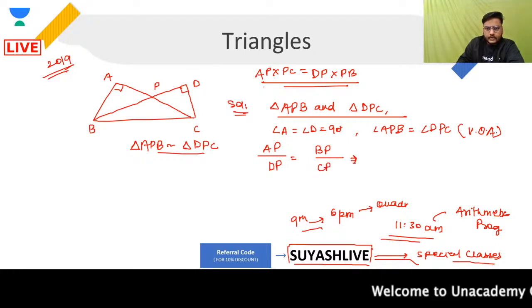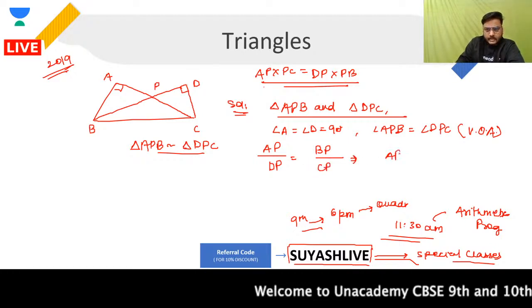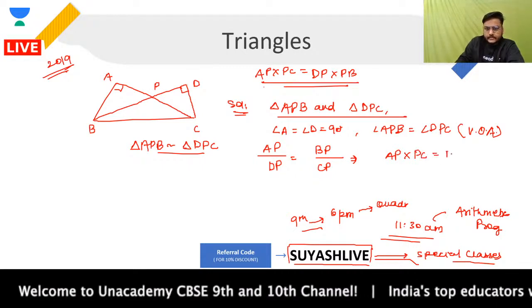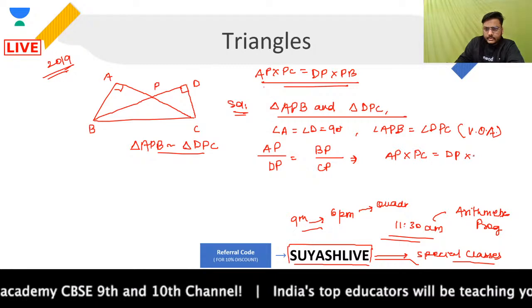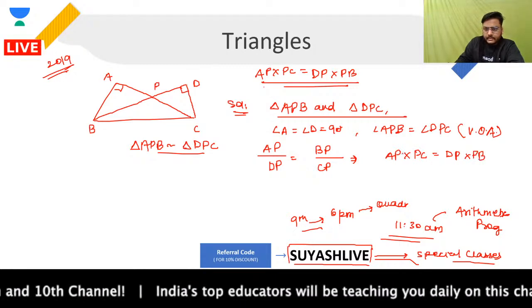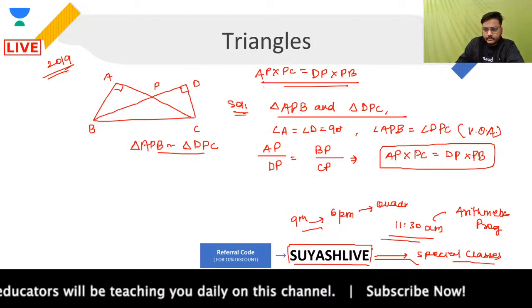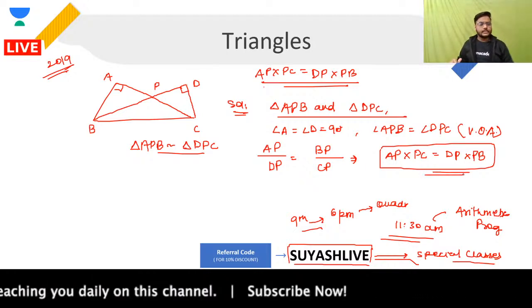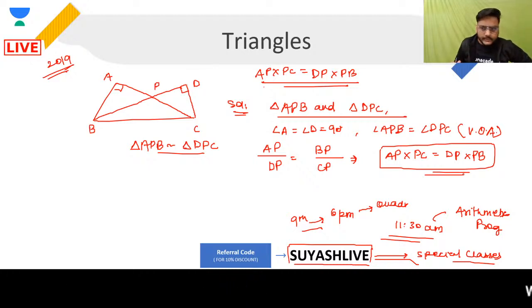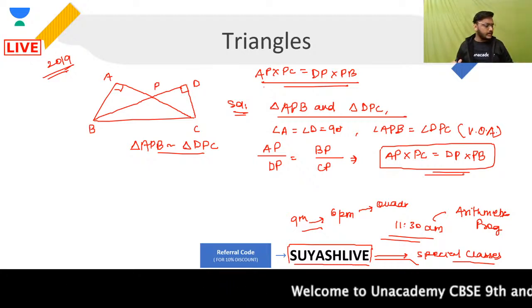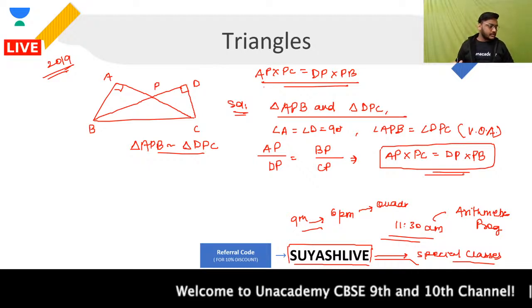From here I'll be getting AP into PC, or CP, is equal to DP into BP, or PB. This is the final result. Clear? All of you clear with this, guys? That was the question that appeared in 2019. A simple one, I would say. Let's talk about the next one.